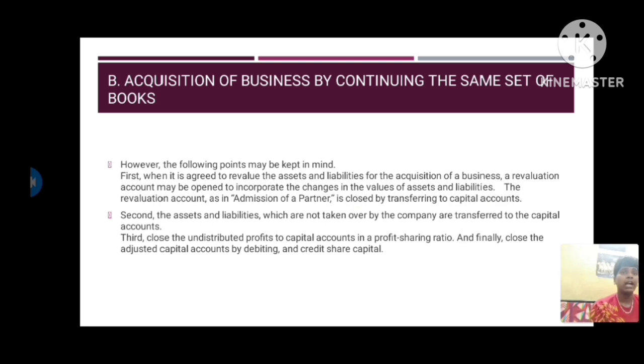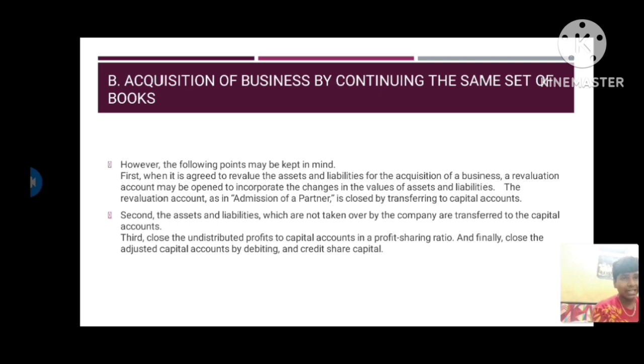Continuing with the acquisition of business, the following points may be kept in mind. First, when it is agreed to revalue the assets and liabilities for acquisition of business, a revaluation account may be opened to incorporate the changed values of assets and liabilities. The revaluation account is closed by transfer to the capital account. Second, assets and liabilities which are not taken over by the company are transferred to the capital account. Third, close undistributed profit to the capital accounts in the profit sharing ratio. Finally, close the adjusted capital accounts by debiting them and crediting share capital.